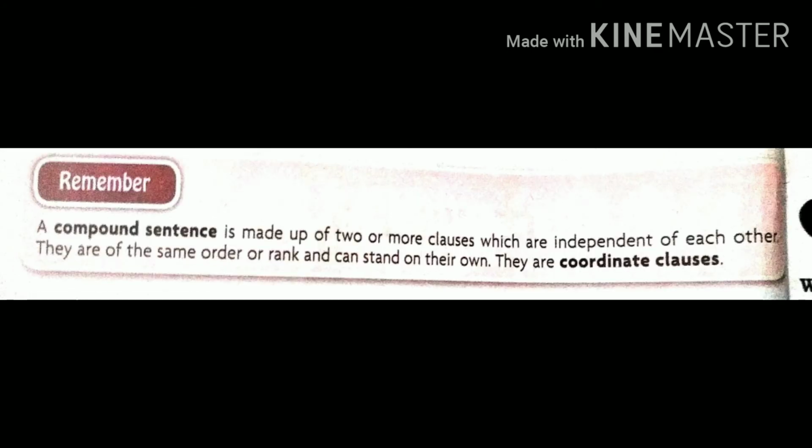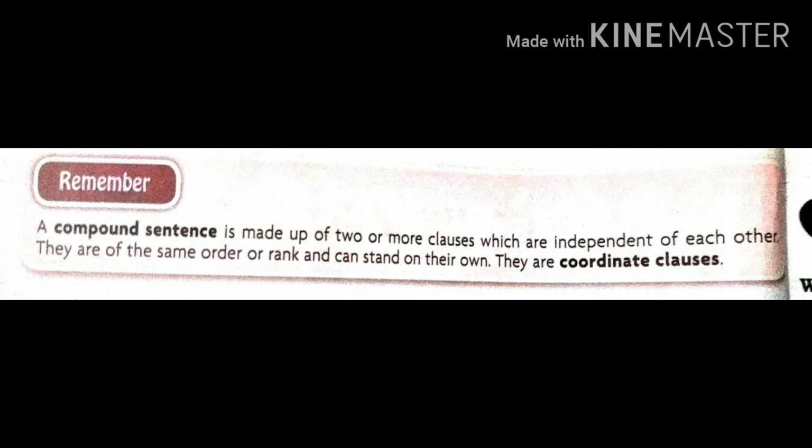Now it's time to understand the compound sentence. A compound sentence is made up of two or more clauses which are independent of each other, are of the same order or rank, and can stand on their own. This means they are coordinate clauses, the combination of two or more clauses. Here is a new thing, clauses. We will understand it later, but before that we have to understand the compound sentence.